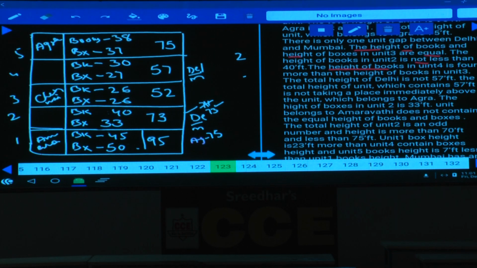Done? Then which belongs to Mumbai and which belongs to Delhi? Delhi is not 57. As Delhi is not 57, hence this must be Delhi and this must be Mumbai. Done? Now this is about question numbers 123 to 127.